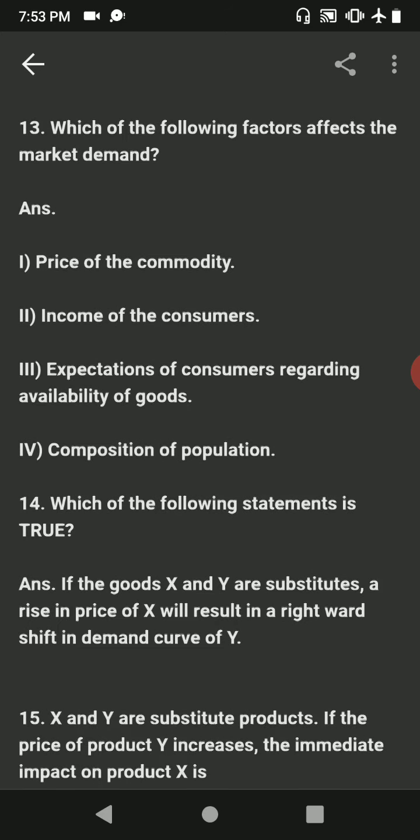Question number 13. Which of the following factors affects the market demand? Answers are price of the commodity, income of the consumers, expectations of consumers regarding availability of goods, composition of population. The factors affecting market demand are price of the commodity, price of related goods, income of the consumers, taste and preference of consumers, expectations of consumers regarding availability of goods, population size, distribution of income, composition of population.